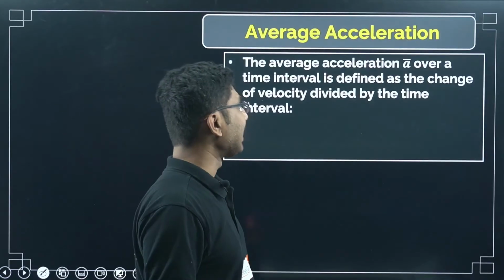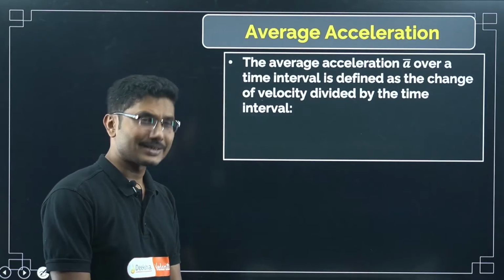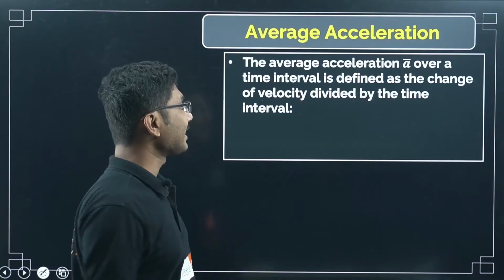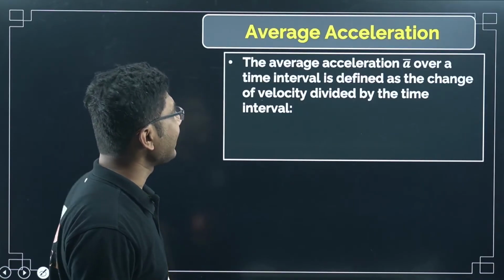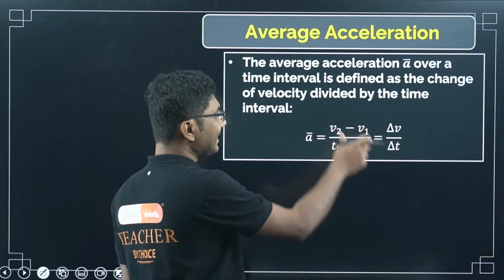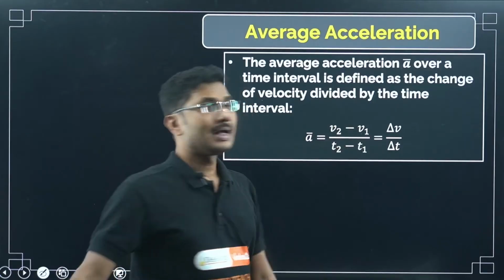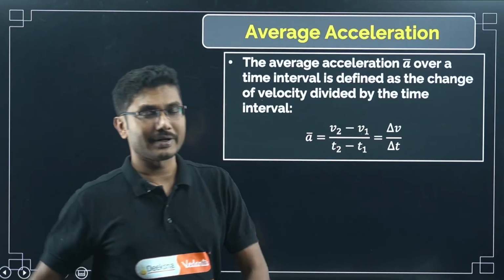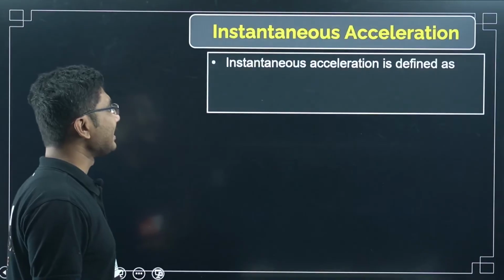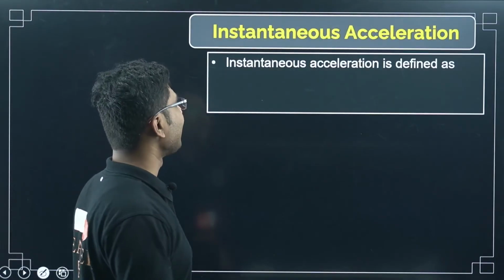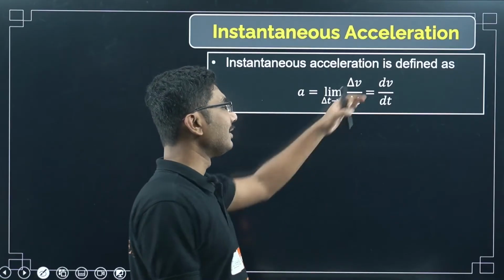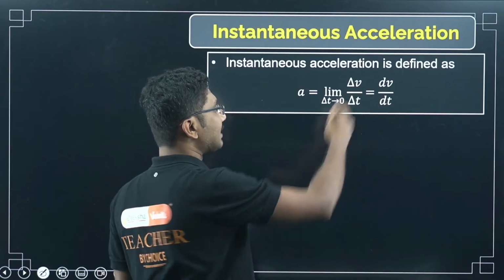Now let's look into the concept of average acceleration. This is also another concept similar to that of average velocity. Average acceleration a over a time interval is defined as the change of velocity divided by time interval. So how the velocity is changing within a given interval of time, that is called average acceleration. Average acceleration is again representing the average value. So what we need is the instantaneous acceleration. If you take the time interval delta t to 0, then you will get the instantaneous acceleration. Instantaneous acceleration is dv by dt.